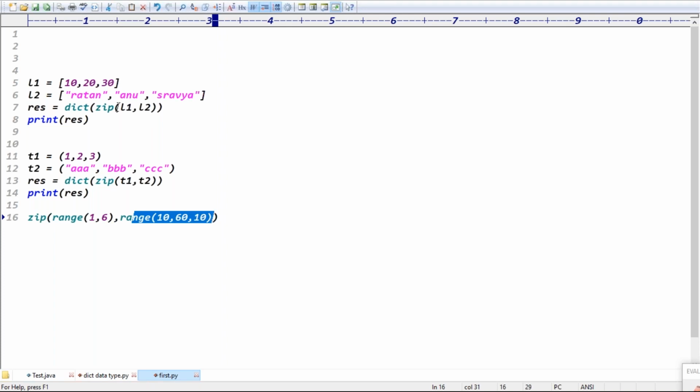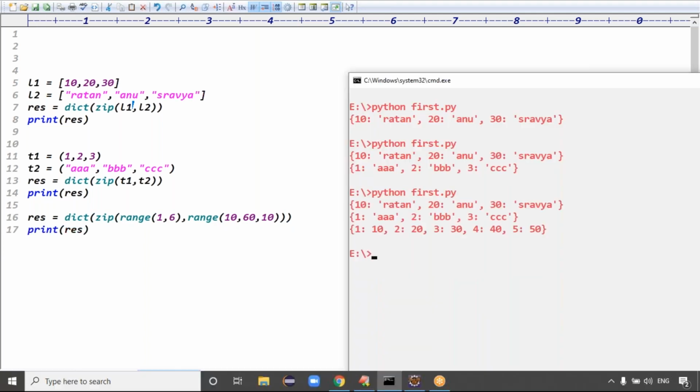Guys, previously we had the L1 data, L2 data, T1 data, T2 data. Now I'm working with the range function. Range of 1 to 6, range of 10 to 60, right? After zipping, what do we have to do? We have to come to the dictionary format, right? Zip it and dict it. Take the result variable, then print the result variable. Print of res, right? That's all. See the code, guys. Python is that flexible. So zip of range gives 1:10, 2:20, 3:30, 4:40, 5:50.